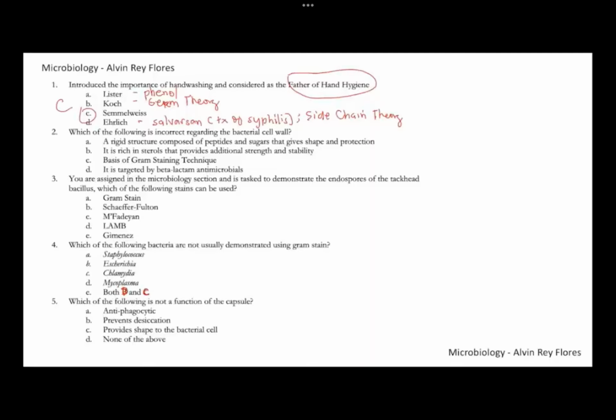For number two, which of the following is incorrect? So the keyword here is incorrect. It is incorrect regarding the bacterial cell wall. The best answer here for number two is letter B: it is rich in sterols that provide strength and stability. You have to take note, sterols are not present. They are not present in bacteria.